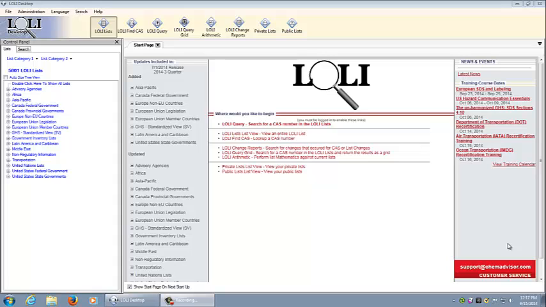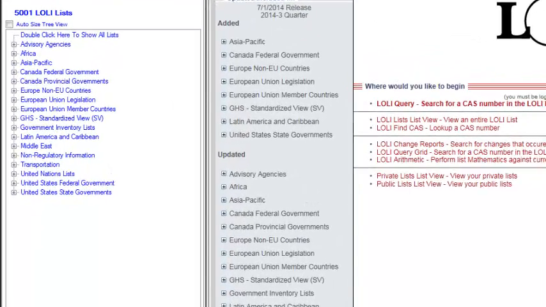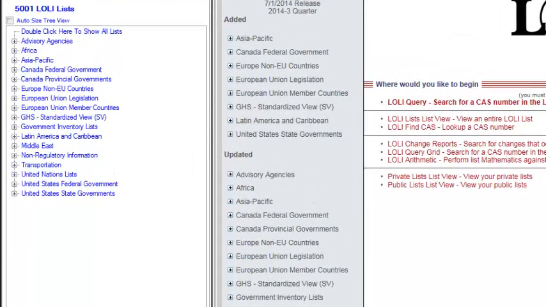In the LOLI list view, as well as in the LOLI query tree view, there are some important pieces of information that I want to point out. Most of the information is organized by geography. So you'll see Africa, Asia, Pacific, Canada, and so forth. But there are a couple of pieces of information that are not geographic in nature, but still very useful to